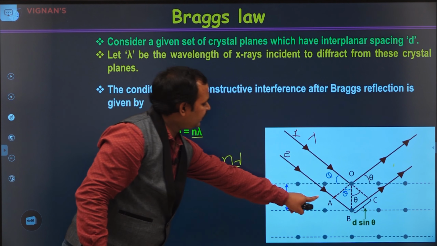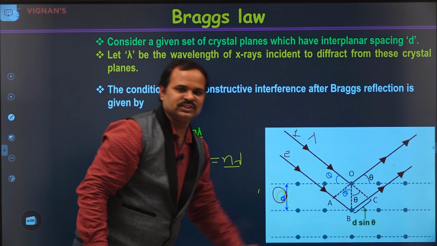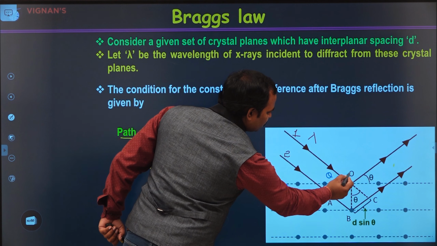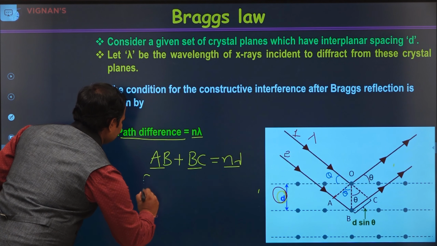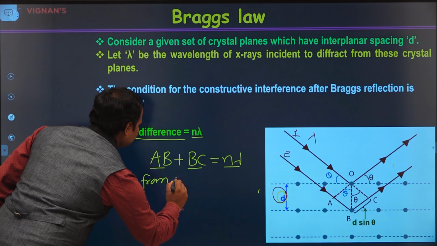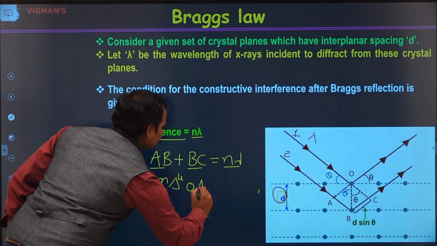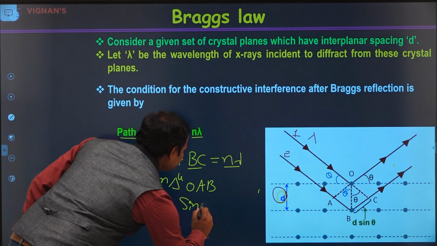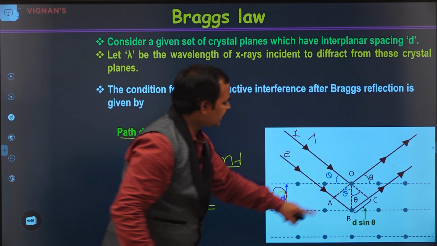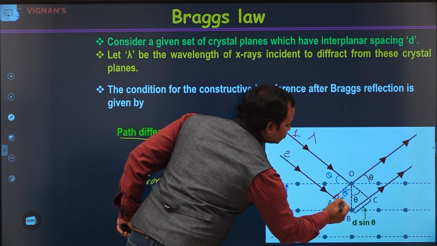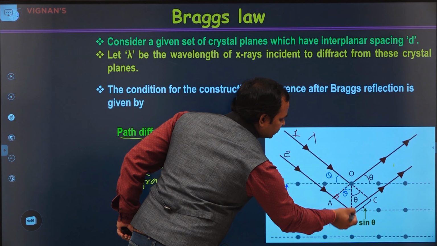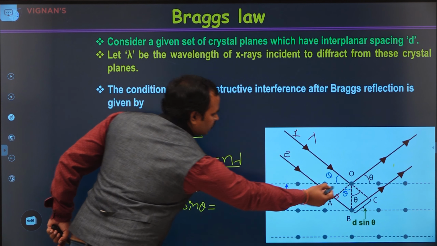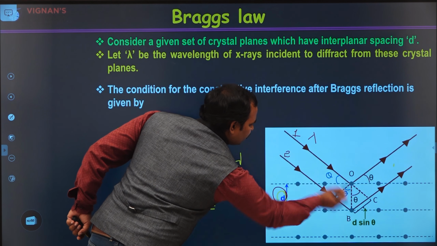Now we need to get the distance AB, BC. So let's find out. From triangle OAB, sin theta is equal to opposite side by hypotenuse. This is 90 degrees, so the opposite side of it is the hypotenuse. That means OB is the hypotenuse. So sin theta is equal to AB by OB.